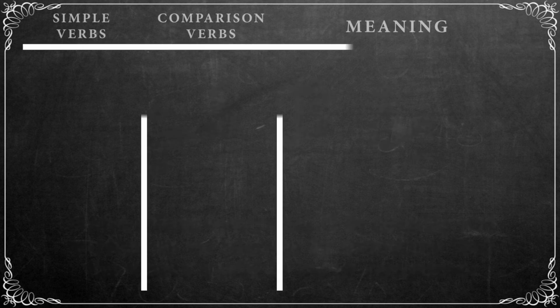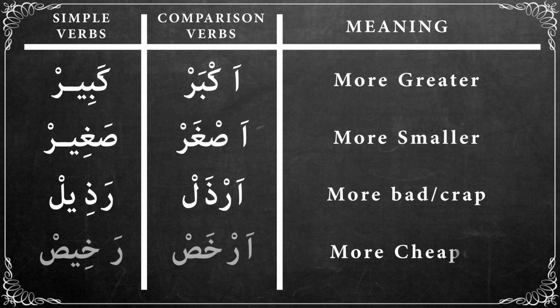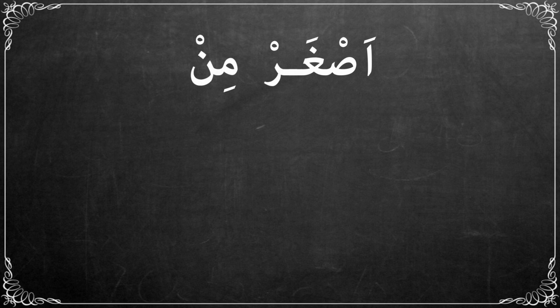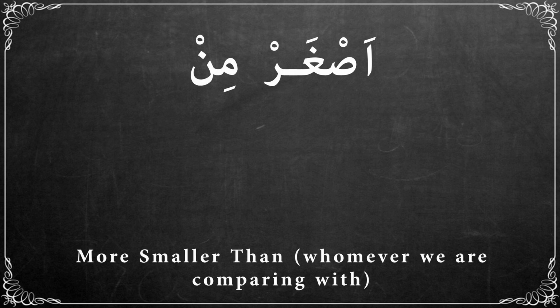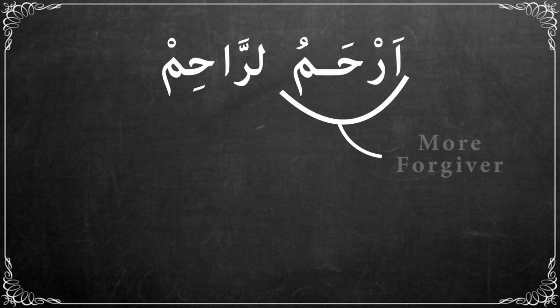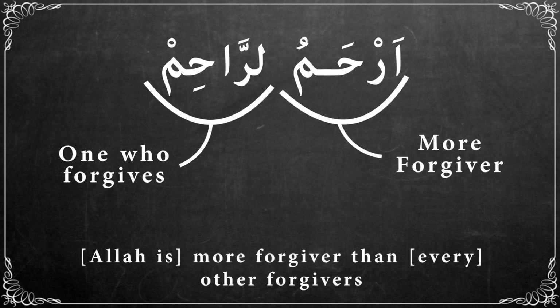Here is a small list of some more words for comparison. أصغر من, smaller than. من means than. أرحم الراحمين. أرحم means more forgiving. راحم means one who forgives. Allah is more forgiving than every other forgiver.